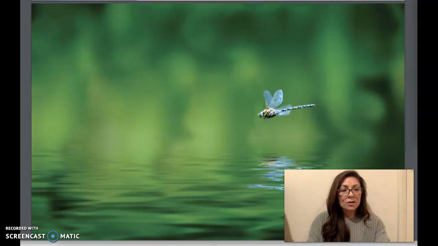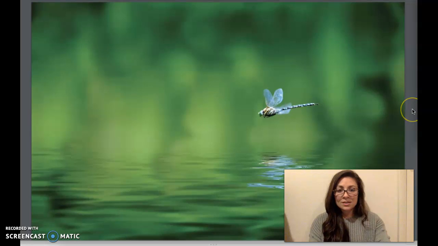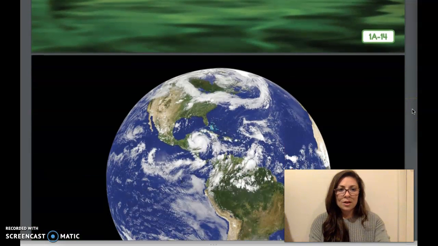Some insects are aquatic, meaning they live in or near water. Here's one that you may have seen in rivers, ponds, or streams. This insect is a dragonfly. A few minutes ago, however, I told you that there is one large water habitat that does not support the life of insects. Do you remember what that habitat is? It's the ocean. Let's take a look at the Earth again.